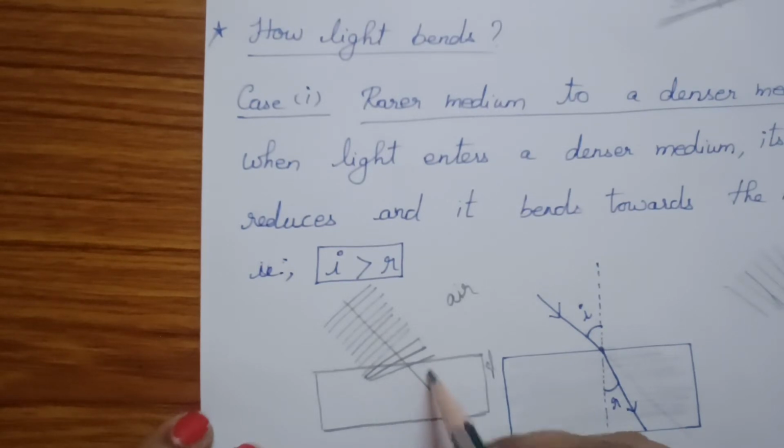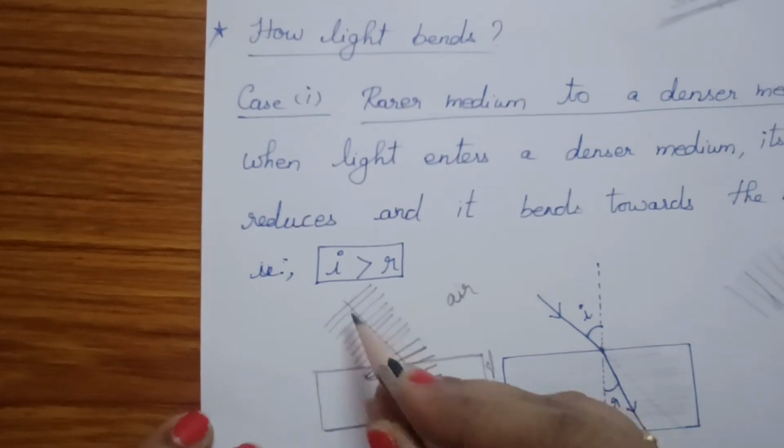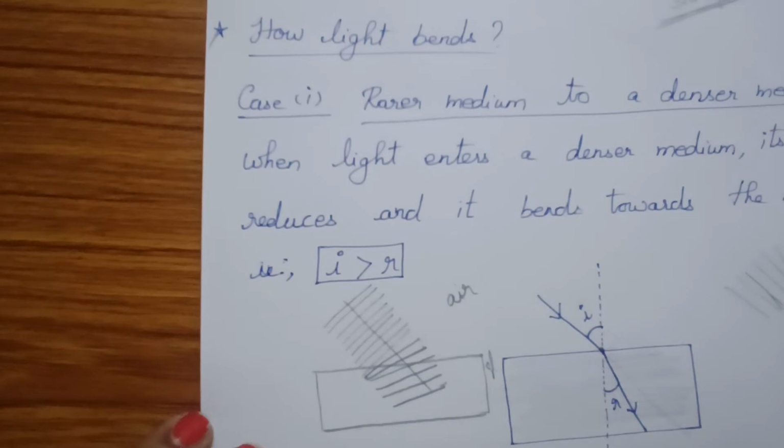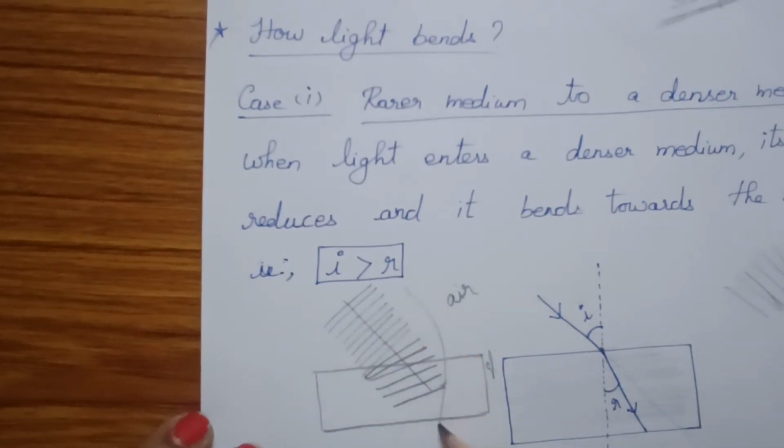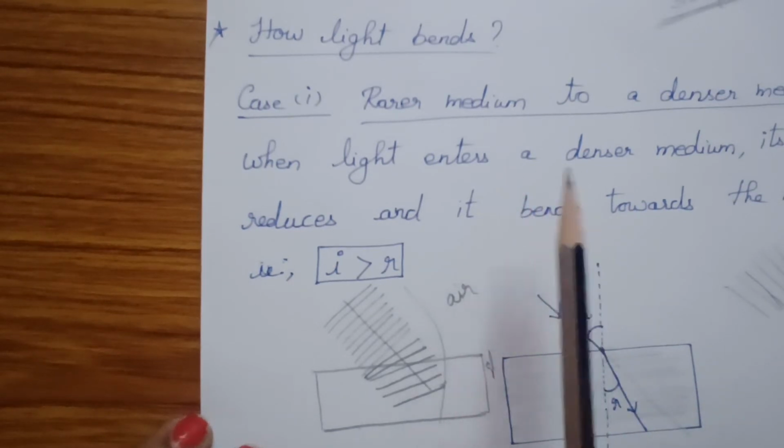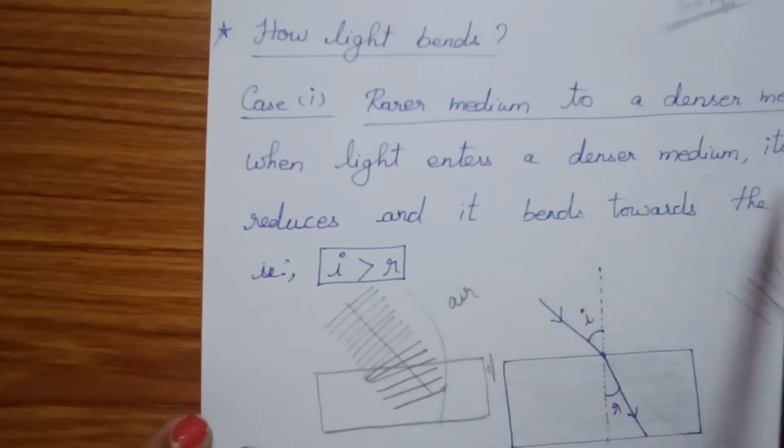Once it enters completely into this medium, the speed of all the rays will be the same. Now you are able to see this bending of the light happening here. This is how it happens. So when it enters from rarer to denser medium, its speed has reduced, so it bends towards the normal. So when light travels from rarer medium to denser medium, its speed reduces and it bends towards the normal.